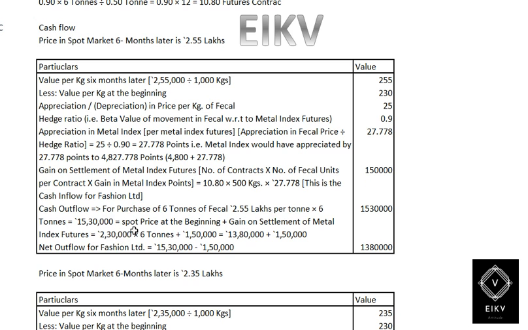So the cash outflow for purchasing 6 tons of vehicle is 255 per ton into 6, which is 15,30,000.